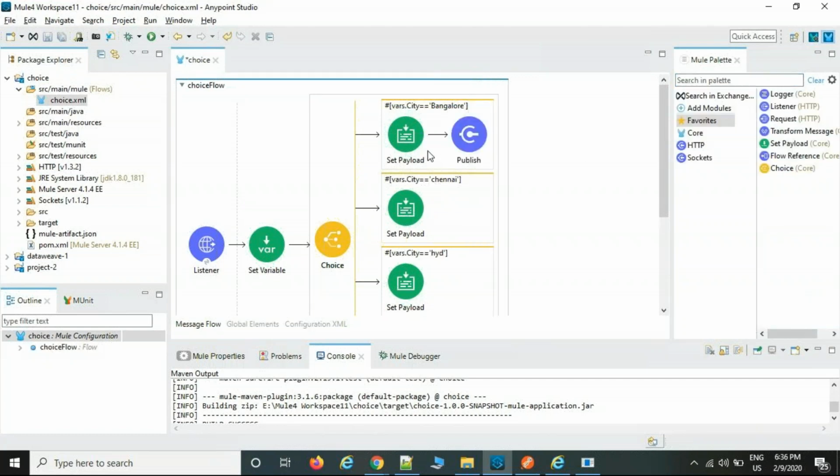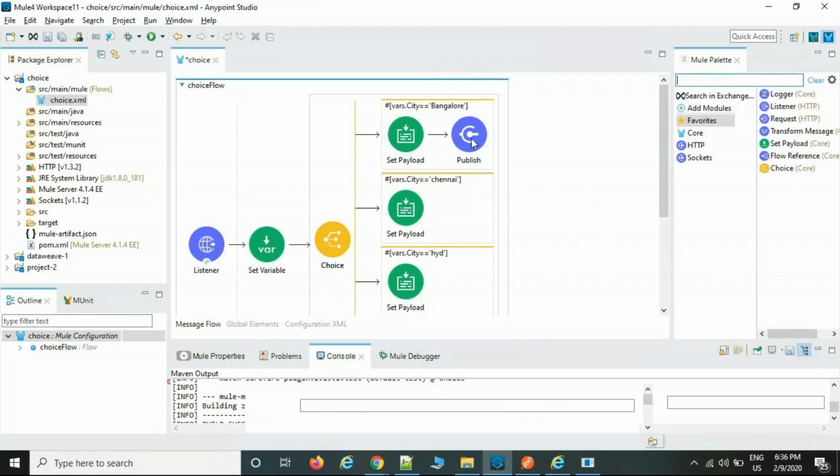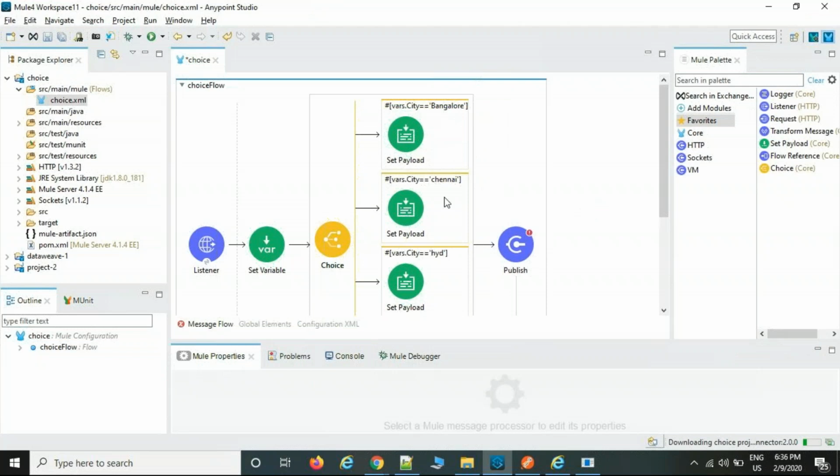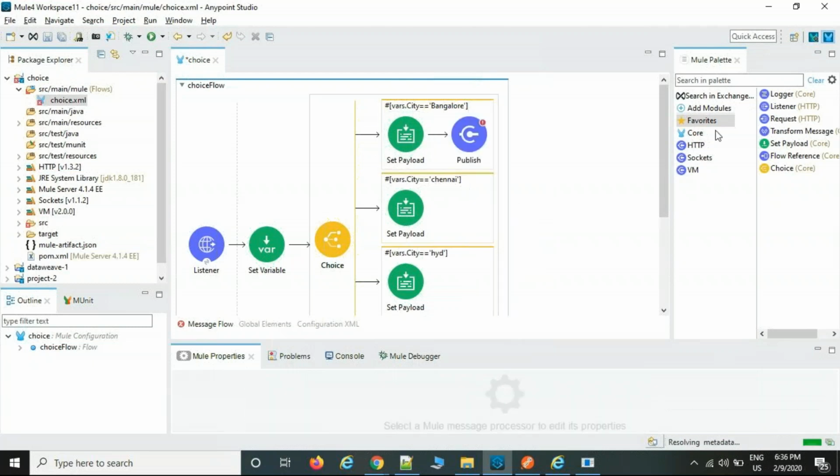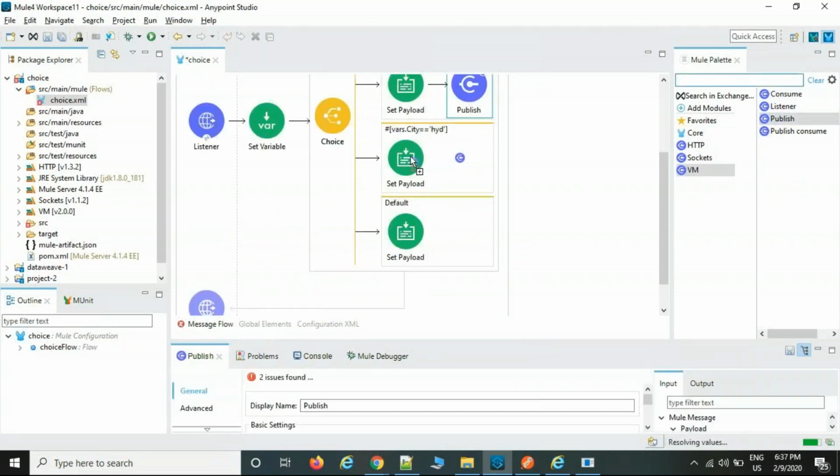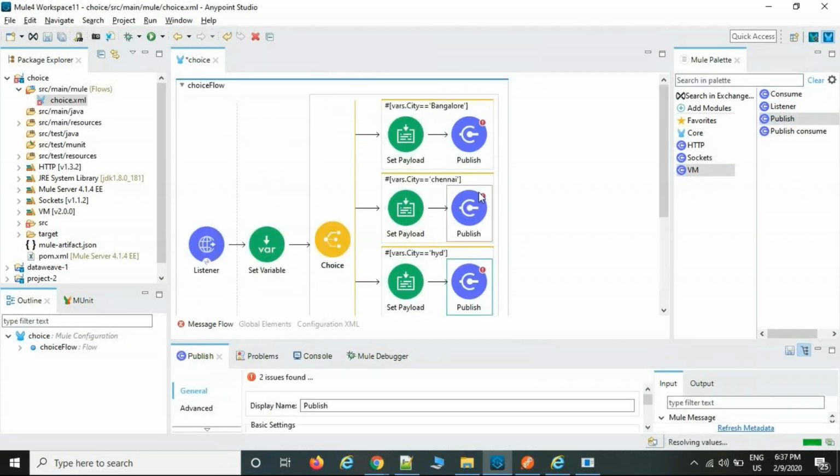then you can keep it inside of the VM, or you can make it outside of the VM also. That is up to your wish. In a separate VM also you can create, or else a combination of VMs. If the condition is satisfied, whatever output is available is going to be published to this queue. Or else, if you want to keep it inside the VM also, independent for each target thread, you can create different VM queues. That is based upon the requirement, and we need to select each one.